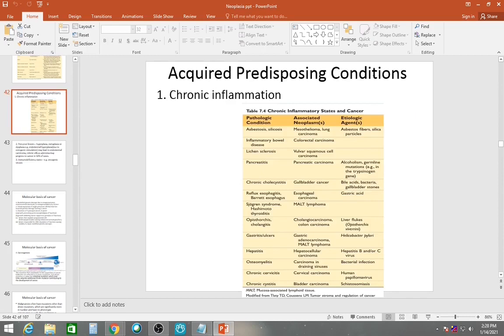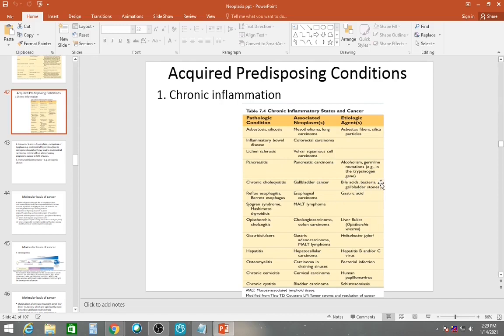Now, acquired predisposing conditions. Chronic inflammation, that we know, inflammation causes tissue damage, and this tissue damage will lead to cancer. Asbestos and silicosis. The etiological agent is asbestos, fibrous silica particles. It causes asbestosis and silicosis. This may cause mesothelioma or lung carcinoma. Alcoholism will cause pancreatitis. Alcohol is a very common factor which causes pancreatitis in our country. It may cause pancreatic carcinoma.